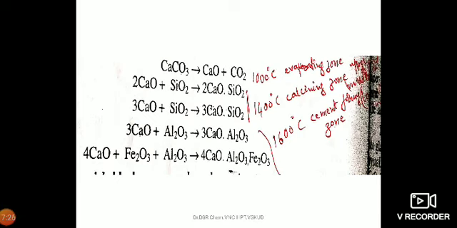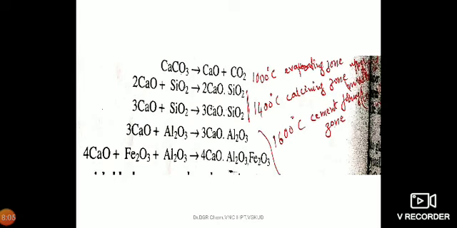That's why the middle part we call the calcining zone, where the reactions are: 2CaO plus SiO2 giving rise to dicalcium silicate, 2CaO·SiO2, and 3CaO plus SiO2 giving rise to 3CaO·SiO2. Therefore, dicalcium silicate and tricalcium silicate are formed in the middle portion, that is the calcining zone, where the temperature is 1400 degrees centigrade. Then the charge enters the lower portion where it has the maximum temperature,